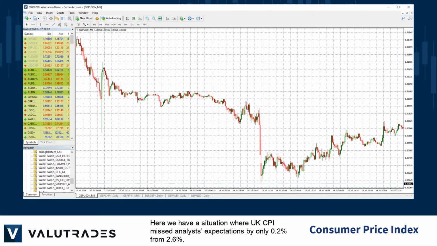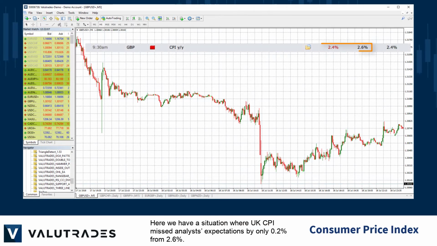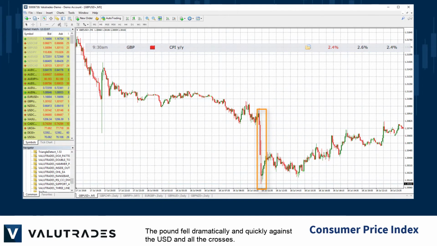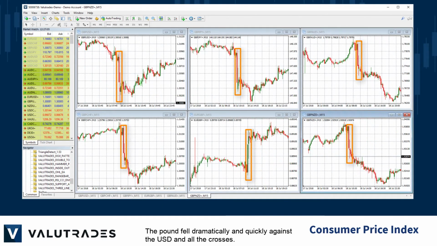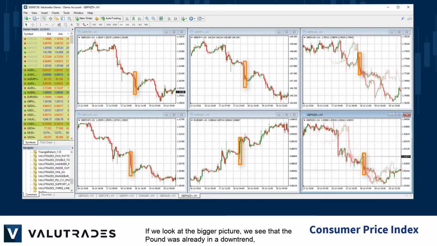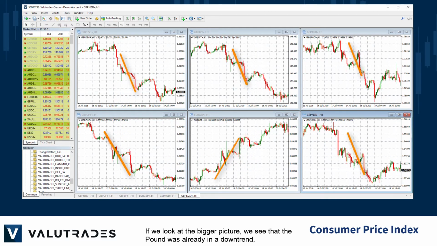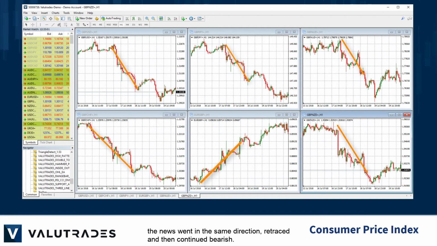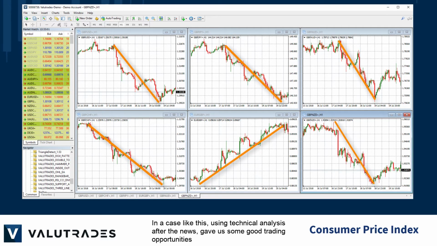Here we have a situation where UK CPI missed analyst expectations by only 0.2% from 2.6%. The pound fell dramatically and quickly against the US dollar and all the crosses. If we look at the bigger picture, we see that the pound was already in a downtrend, the news went in the same direction, retraced, and then continued bearish. In this case, using technical analysis after the news gave us some good trading opportunities.